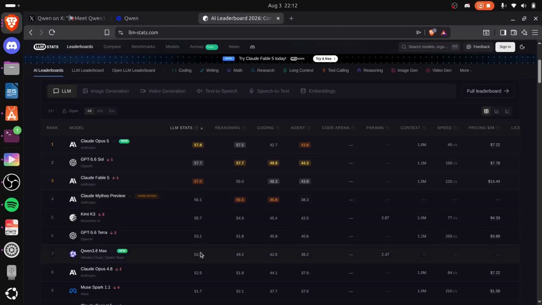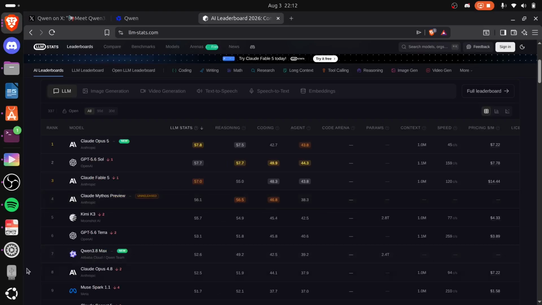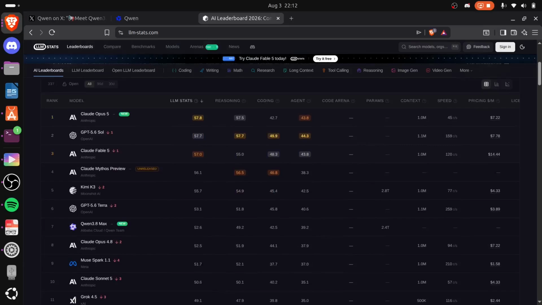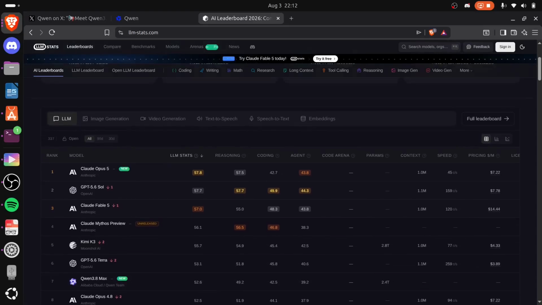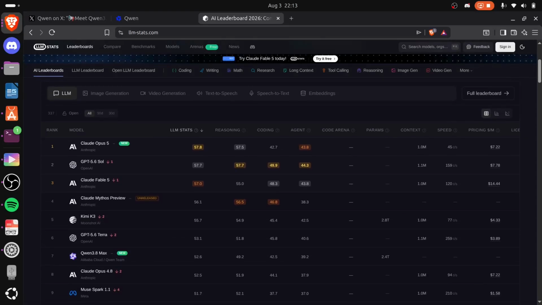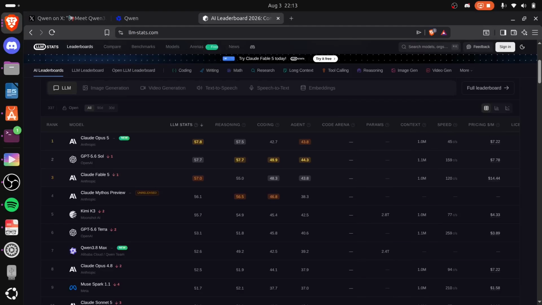So yeah, guys, this model is going to be very insane. For an open weight model that you can run on your own machine, this is unheard of. For an open weight model, we only have Kimi K3 beating this model so far. It is insane. It even beats Claude Opus 4.8 just hours after release.